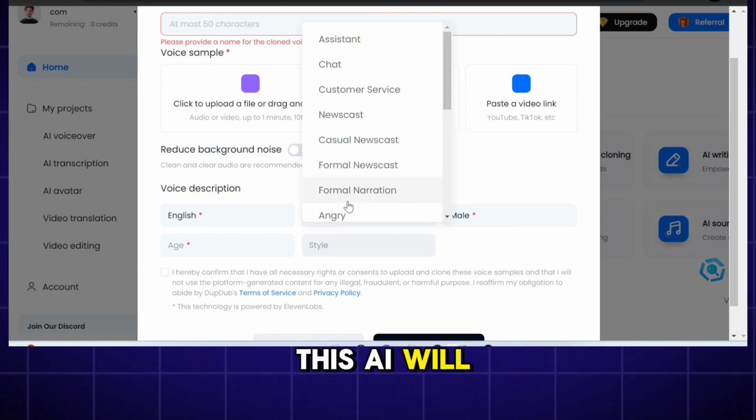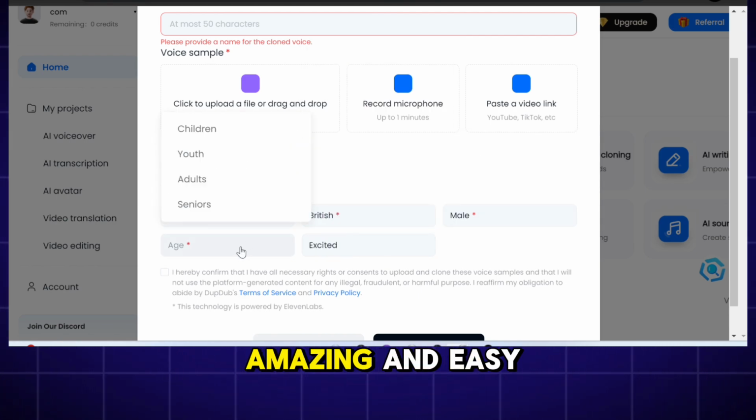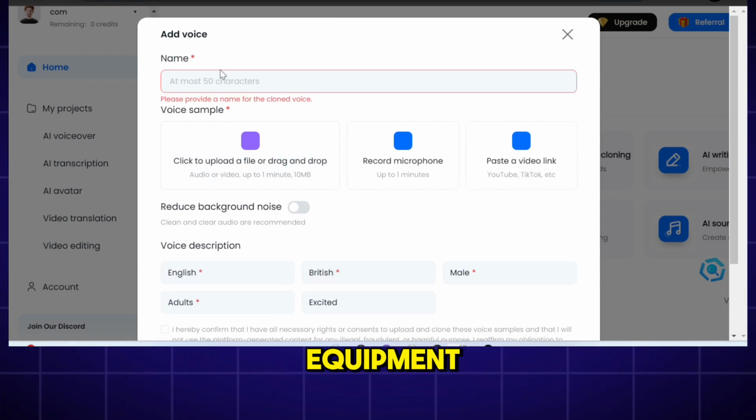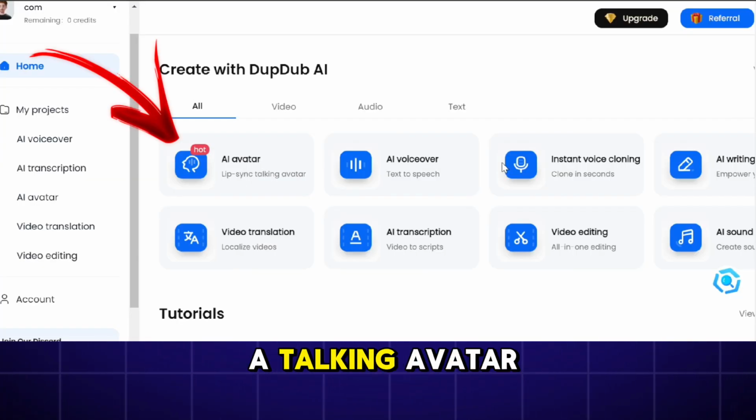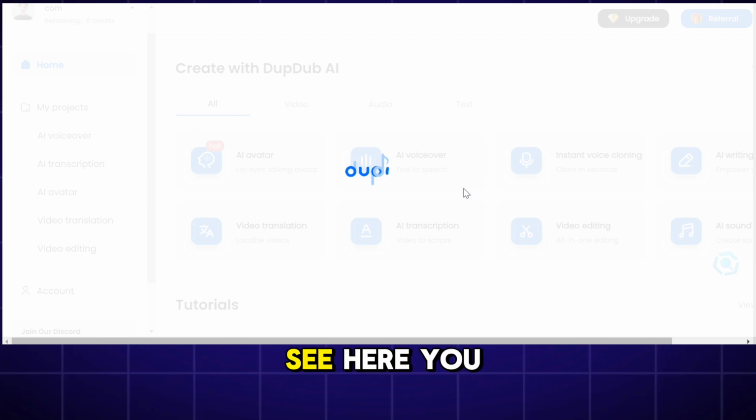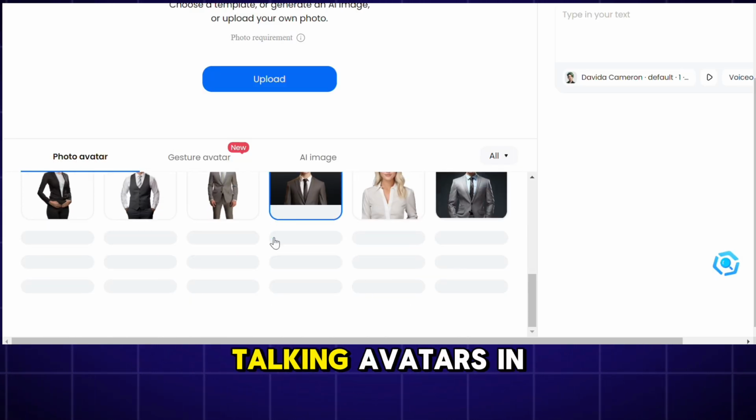And this AI will clone your voice. Isn't that really amazing and easy? You don't need to use expensive equipment to record your own voice. There is another cool feature. You can make a talking avatar with this AI tool. As you can see here, you can use any of the AI talking avatars in your videos.